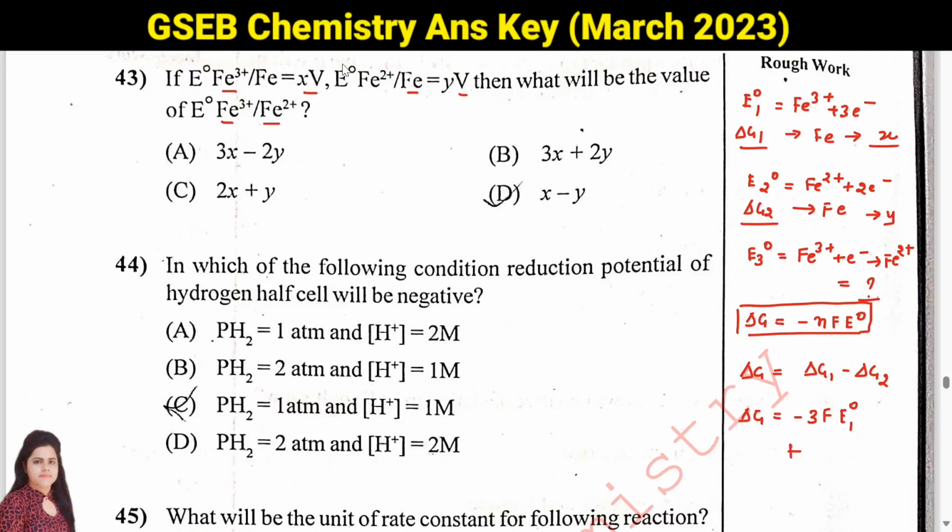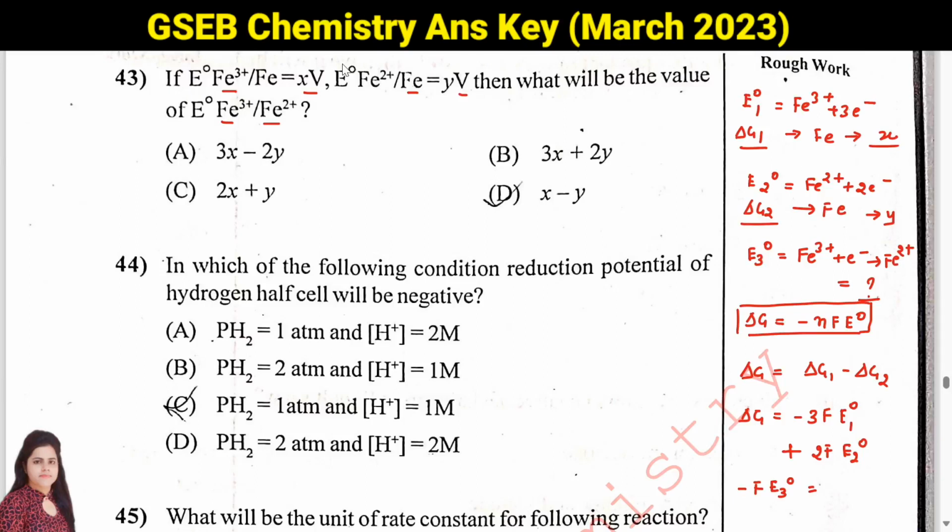So minus minus will be plus, and it will be 2F E2 naught, or you can write Y. Delta G for the resultant will also have one value, because here also we are using 1 electron. So it will be minus 1 into F, or minus F E3 naught. So it will be equal to this.